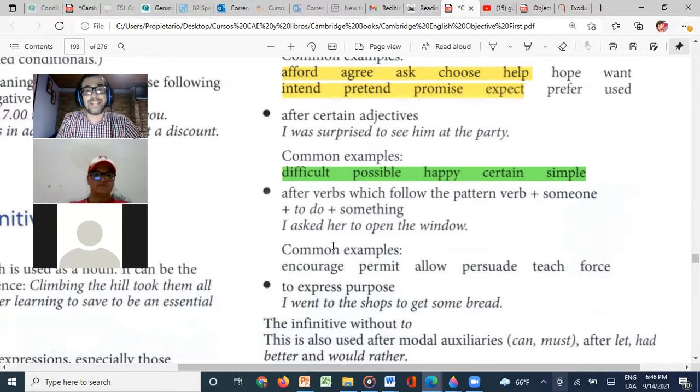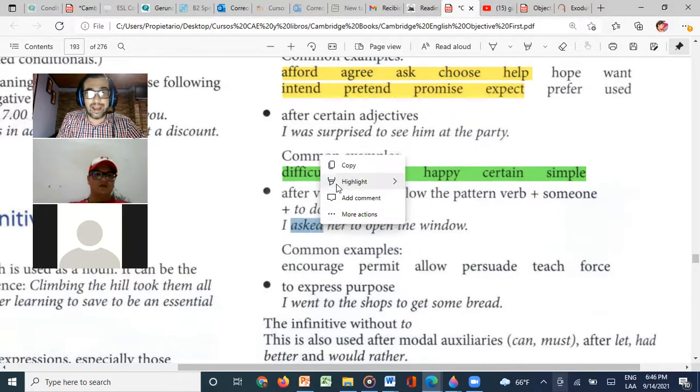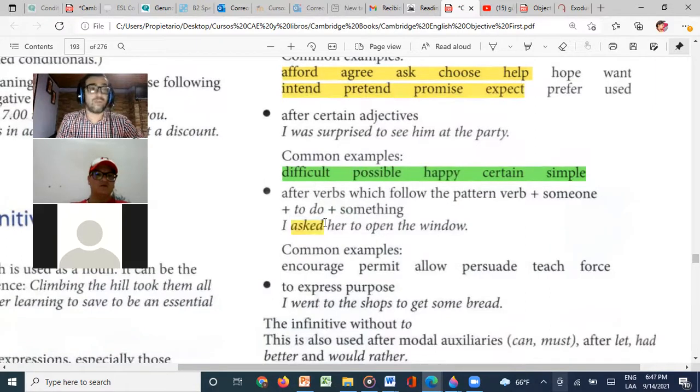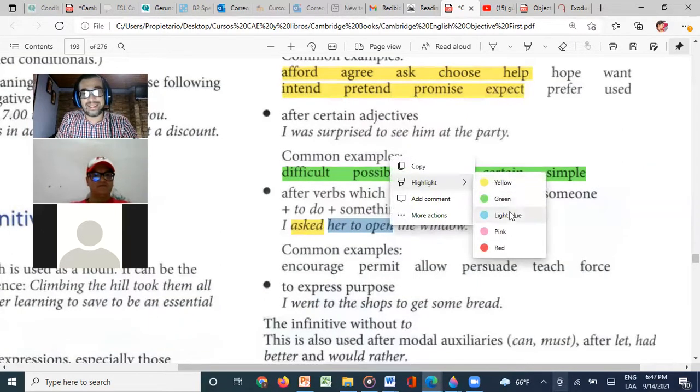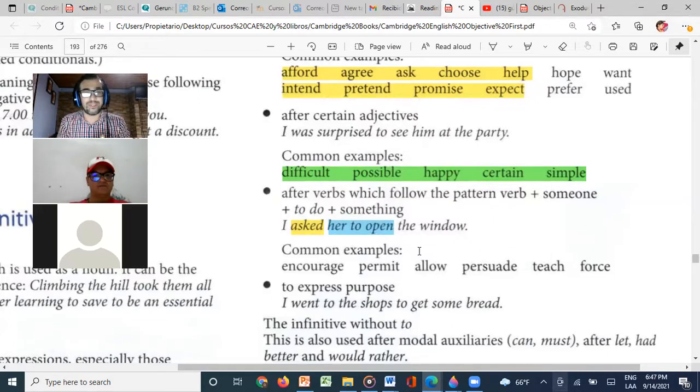Now, the other rule: after verbs which follow the pattern verb, someone, to the infinitive, and something. For example, you can say, I ask. This is the verb. And someone, we need to answer the question who. I ask who? Well, her. And then we use the infinitive. Can somebody give me an example here? For example, Olher or Megan, can you give me an example of a verb, who, and then add an infinitive?